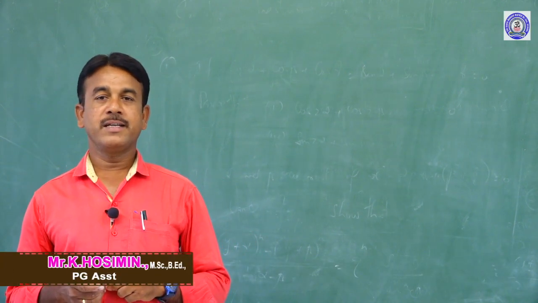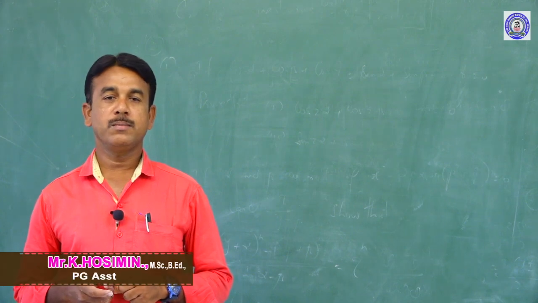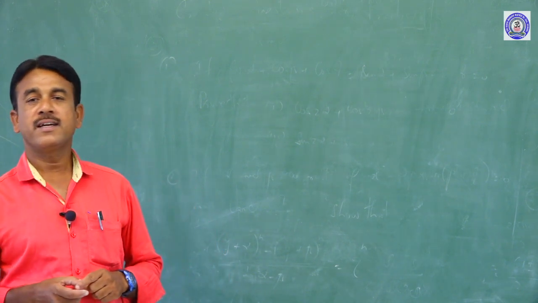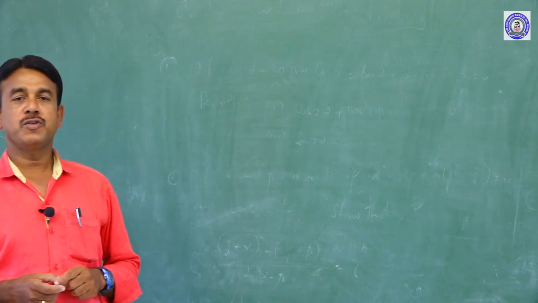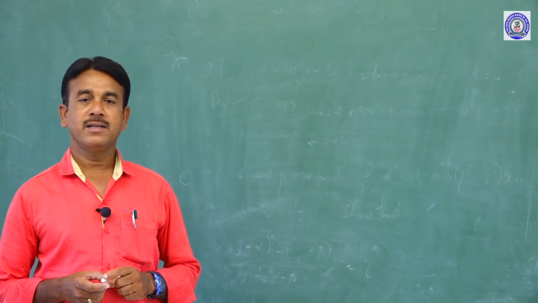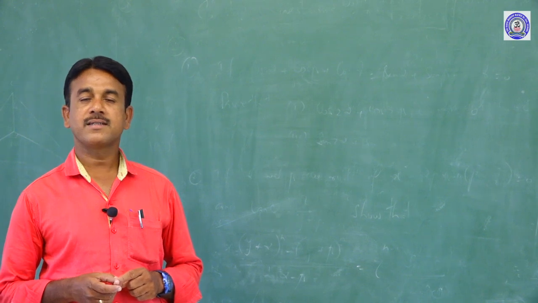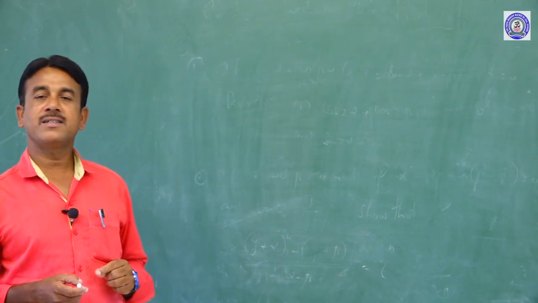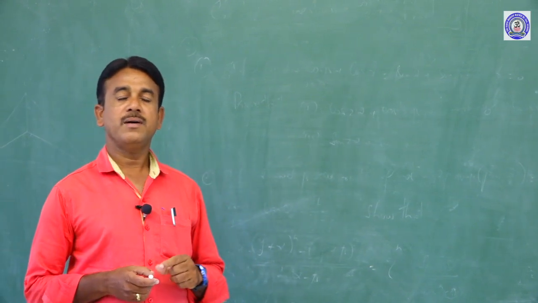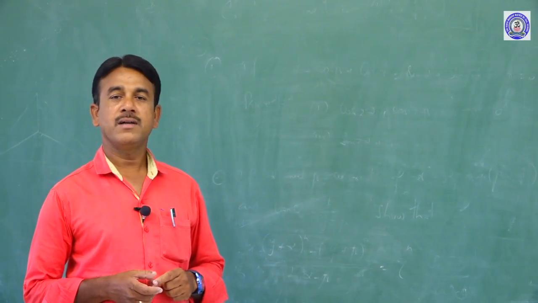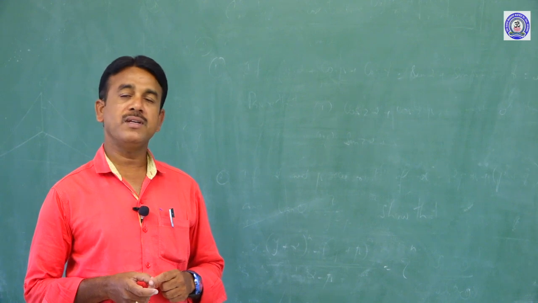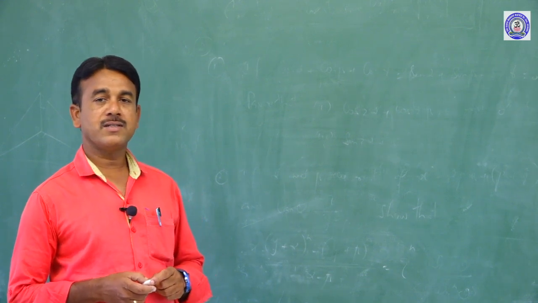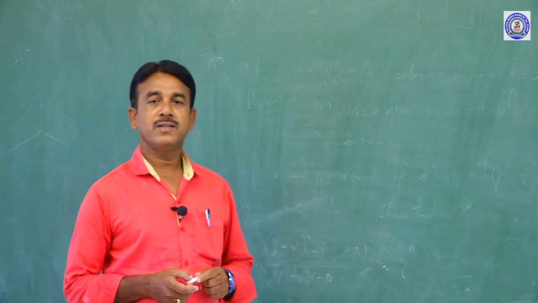In the last class we discussed mutagenic agents, specifically physical mutagenic agents. What are the examples of physical mutagenic agents? Alpha, beta, gamma, UV, cosmic rays, neutrons, etc. These are utilized to develop new varieties.